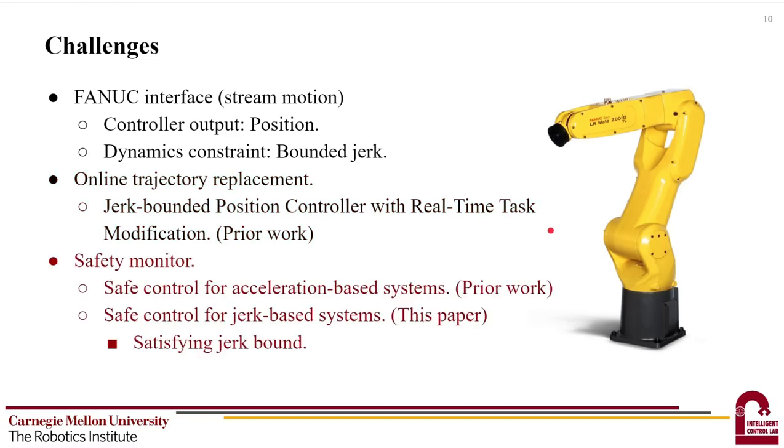In this work, we continue to tackle the challenge of robot motion safety by developing a safe control for robotic systems. In our prior work, we have addressed the safe control for acceleration-based systems. In this work, we address safe control for jerk-based systems. We developed jerk-based safe control to enforce the jerk bound, hence our work is applicable to any robot arm with similar constraints.